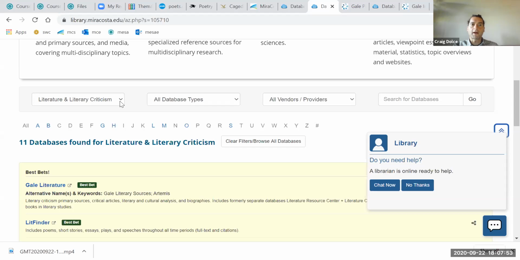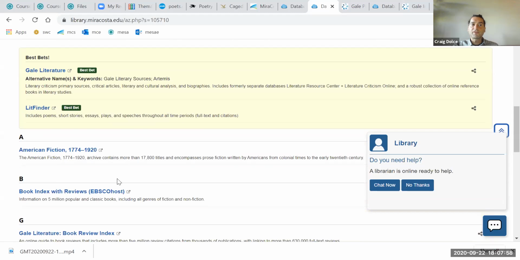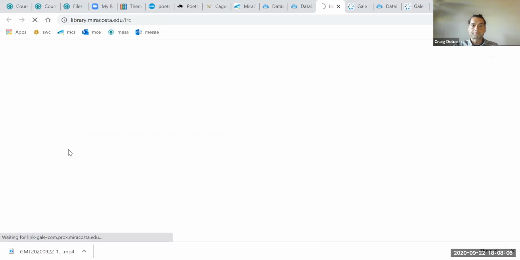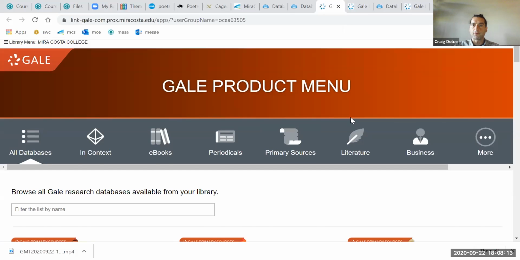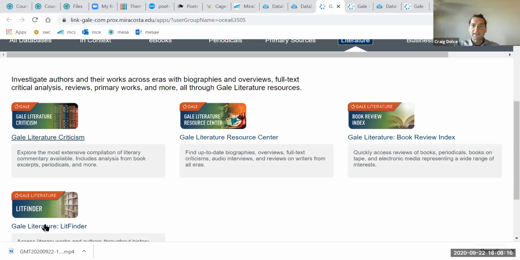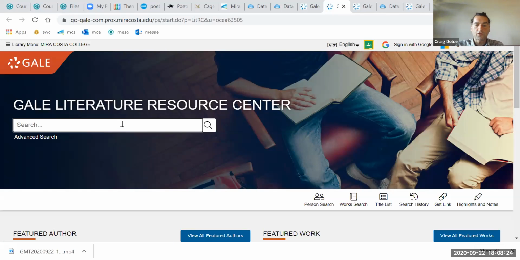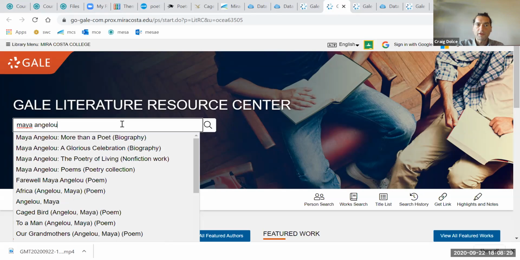So you start by clicking on, instead of all subjects, go down to literature and literary criticism. Any of these will work. My favorite, though, is Literature Resource Center. When you click on that, it opens up, and the Gale page asks you which Gale databases do you want to focus on? So immediately click on literature. Any of these work, but I love the Literature Resource Center. Start by, just like with the Kate Chopin essay, typing in your author's name. Let's say you're writing on Maya Angelou.